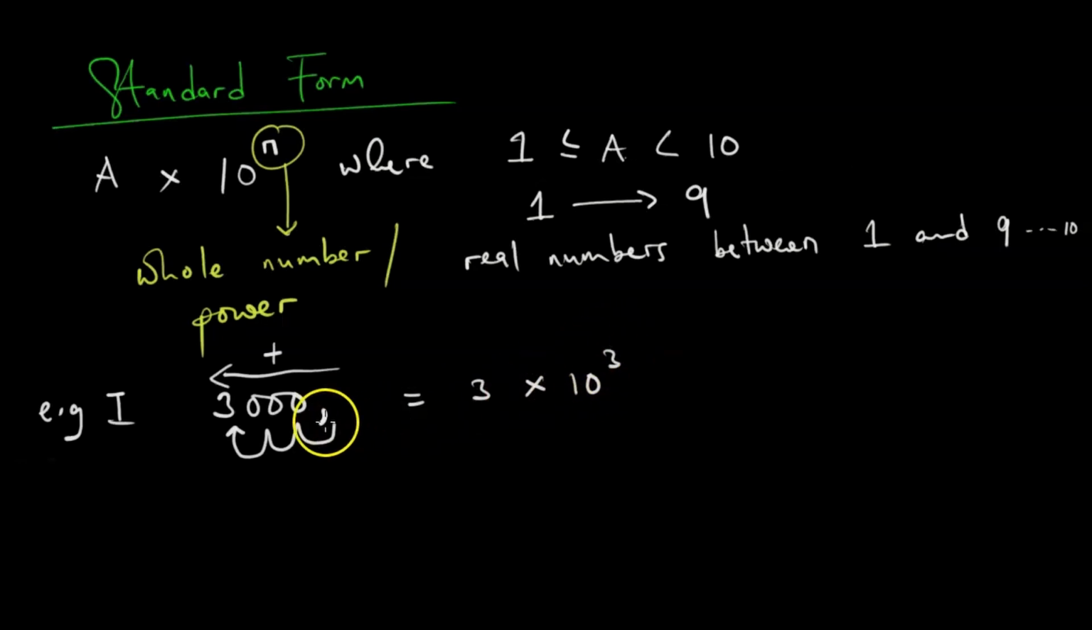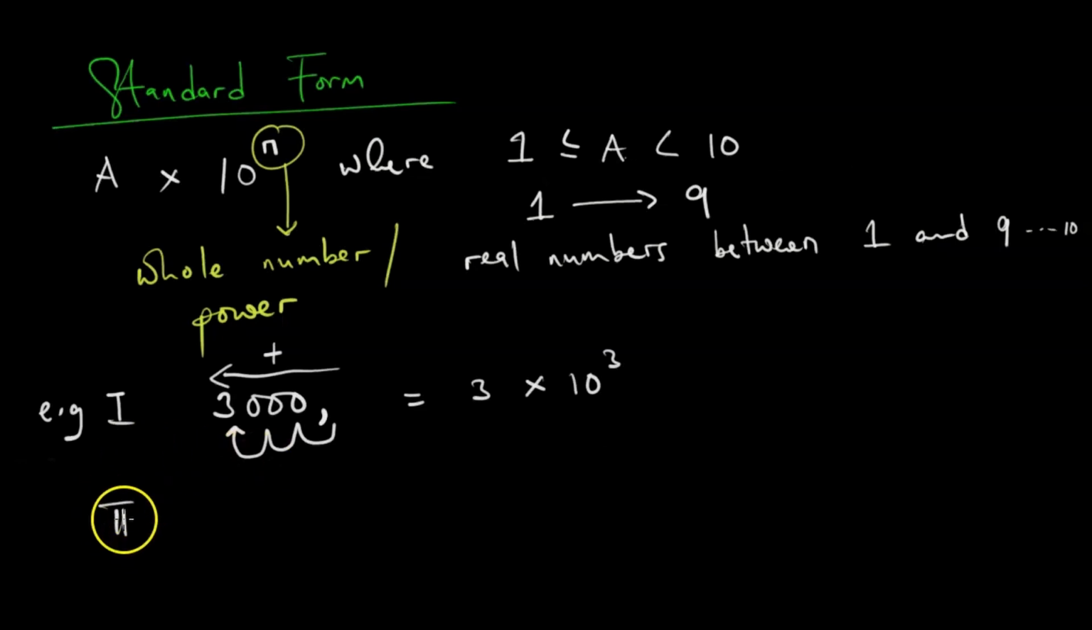So the power 3 comes from the number of places the comma moved. The sign of the power comes from the direction of movement. And while we are moving in this particular direction, we want to make sure a is reduced to a number between 1 and 10. That's how it's done.